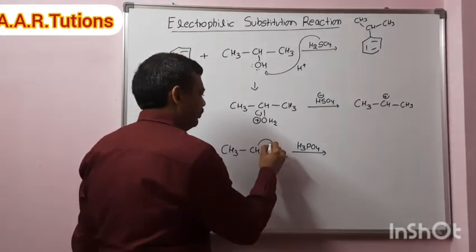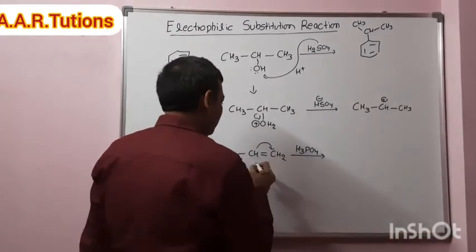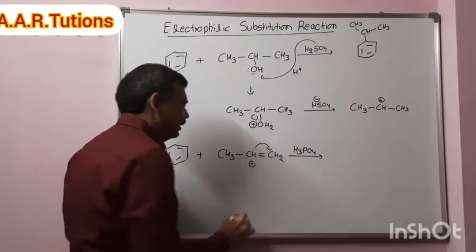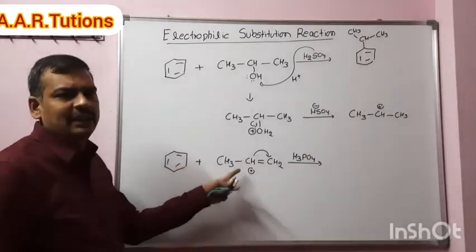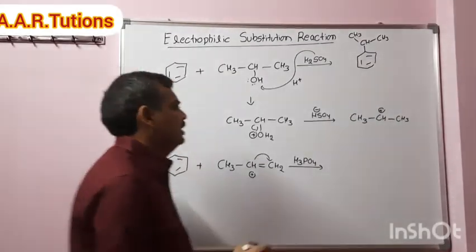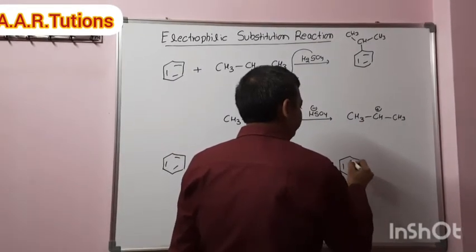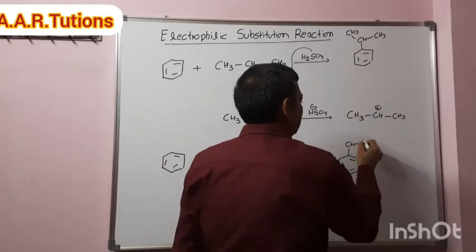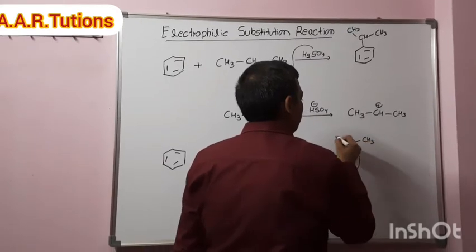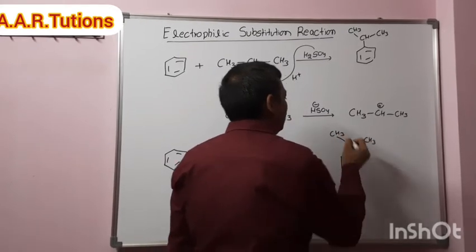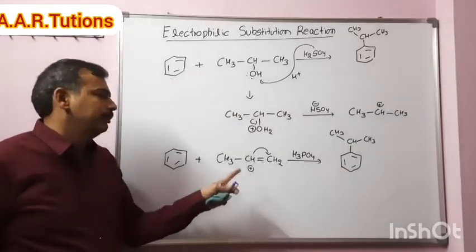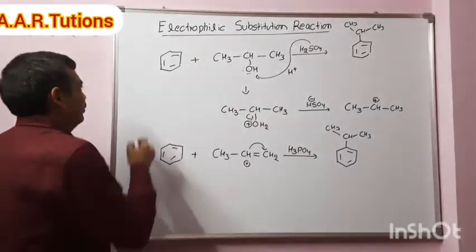The double bond shifts from here to here in acidic medium. Then we will get a positive charge here. This positive charge acts as an electrophile that will attack on benzene. So here also we will get cumene as a product, isopropyl benzene, the product formed when propene reacts with benzene in H3PO4. Coming to the next example.